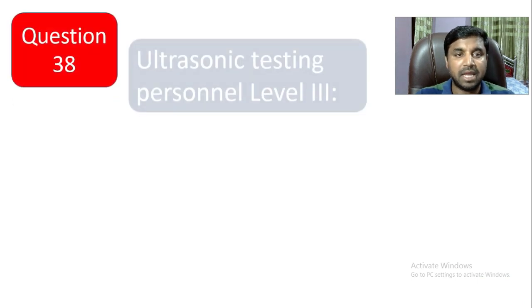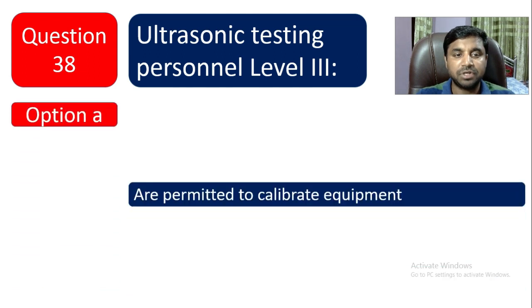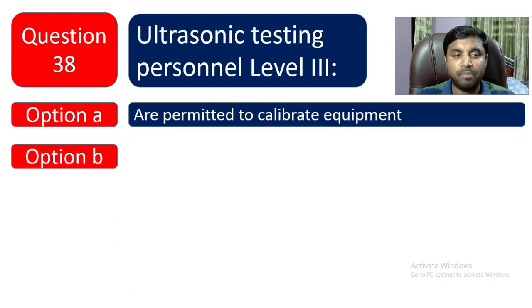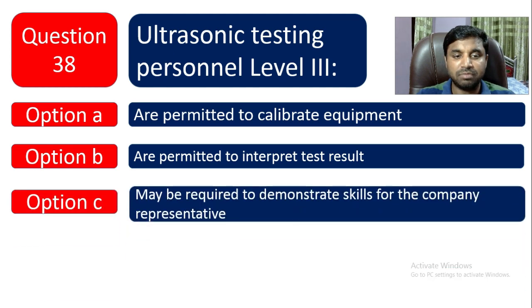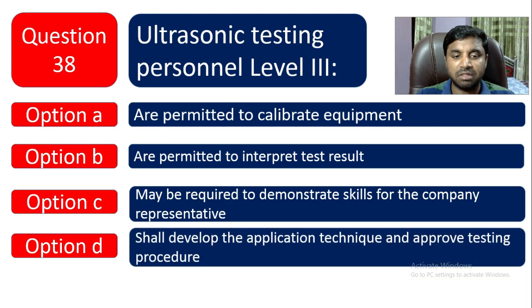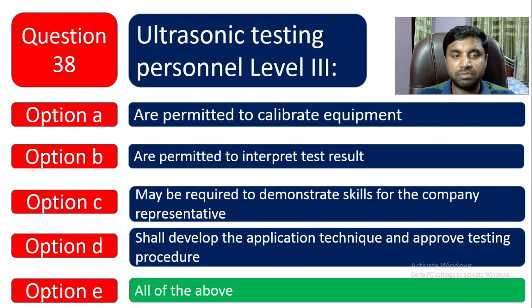Question number 38. Ultrasonic testing personnel level 3. Option A is are permitted to calibrate equipment, are permitted to interpret test result. Option C is may be required to demonstrate skill for the company representative. Option D is shall develop the application technique and approve testing procedure. And option E is all of the above. Definitely all these things are done by level 3. So all of the above is the right one, option E.